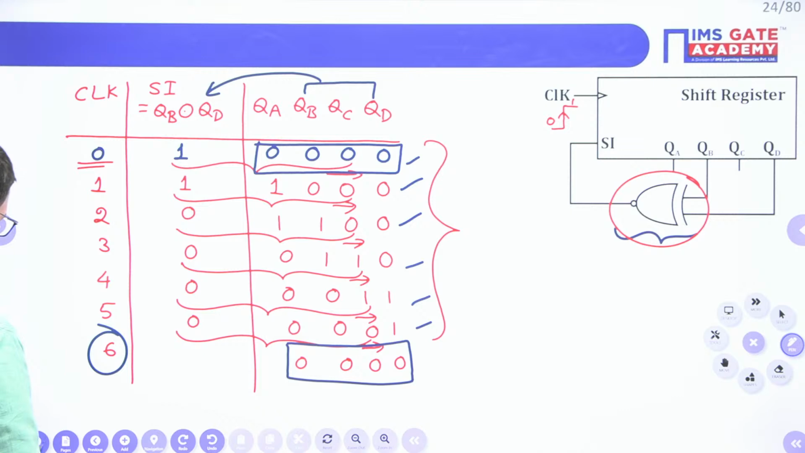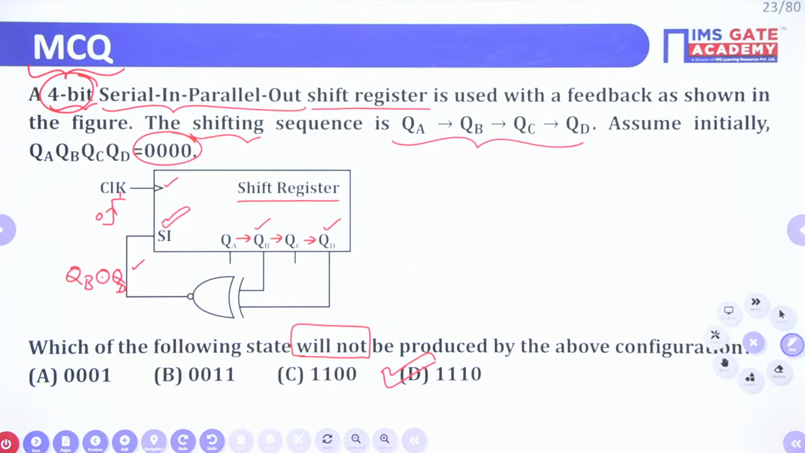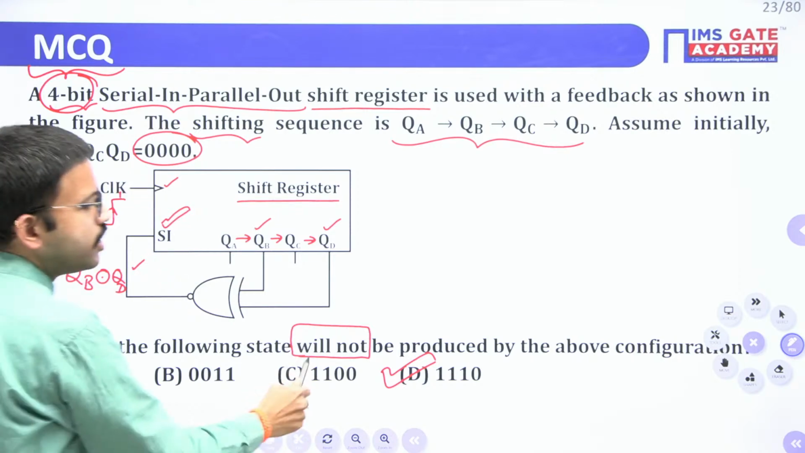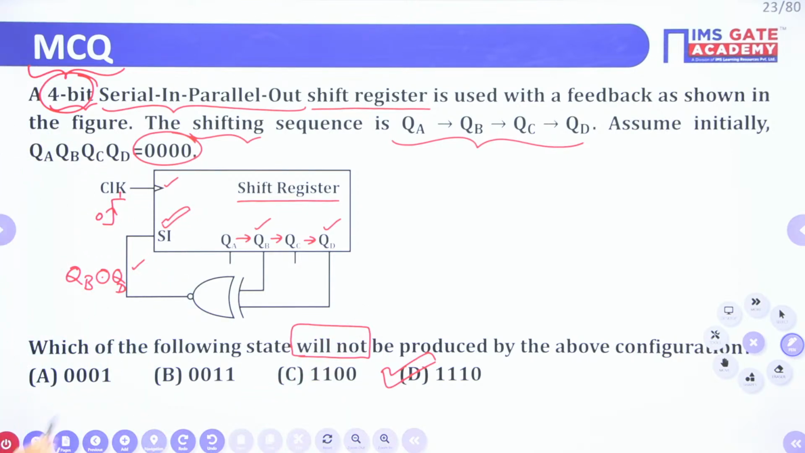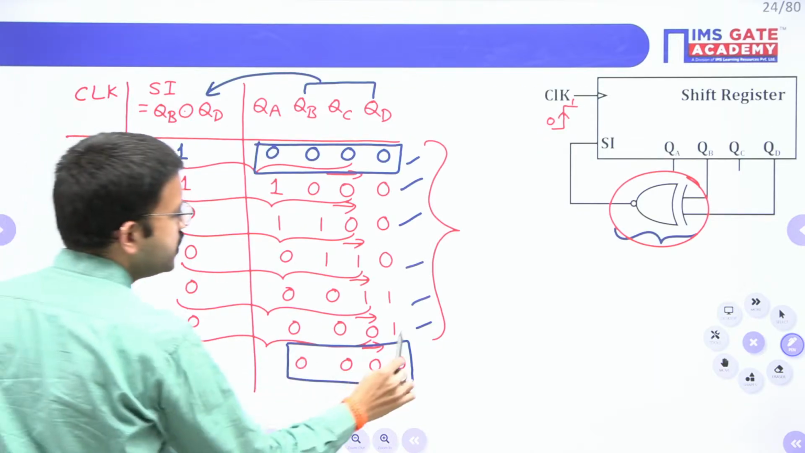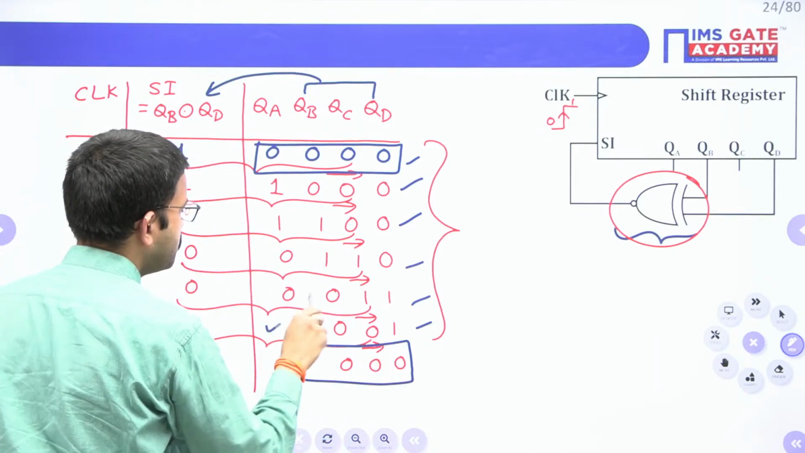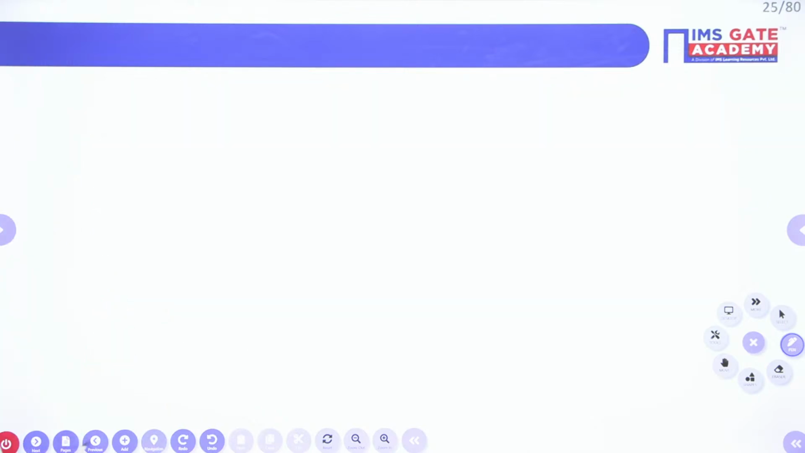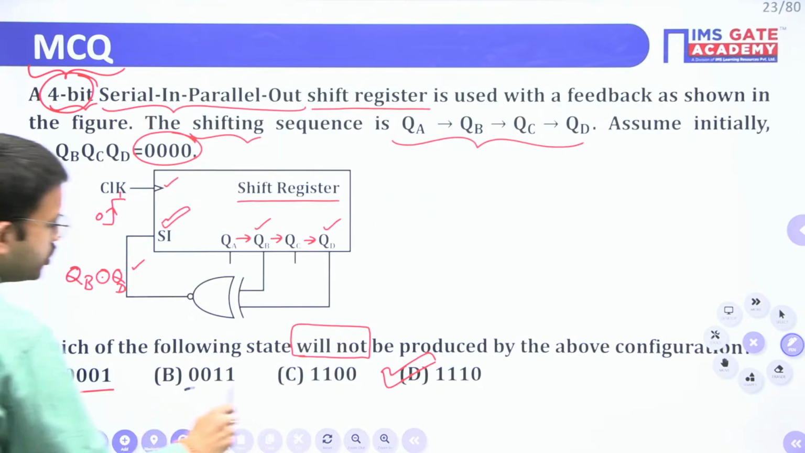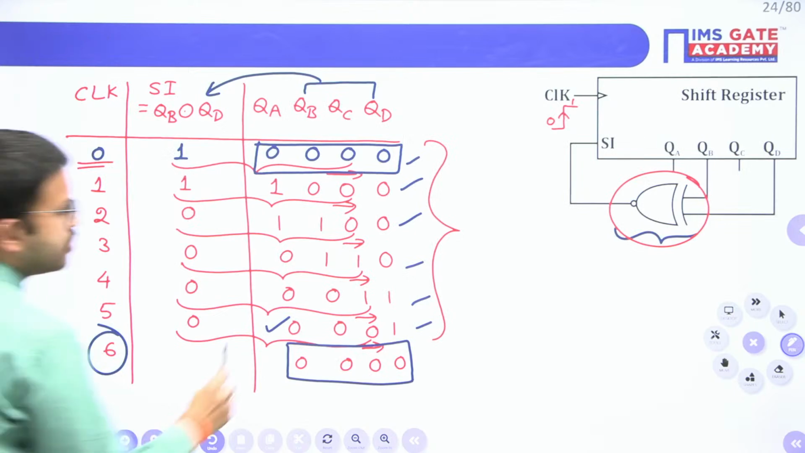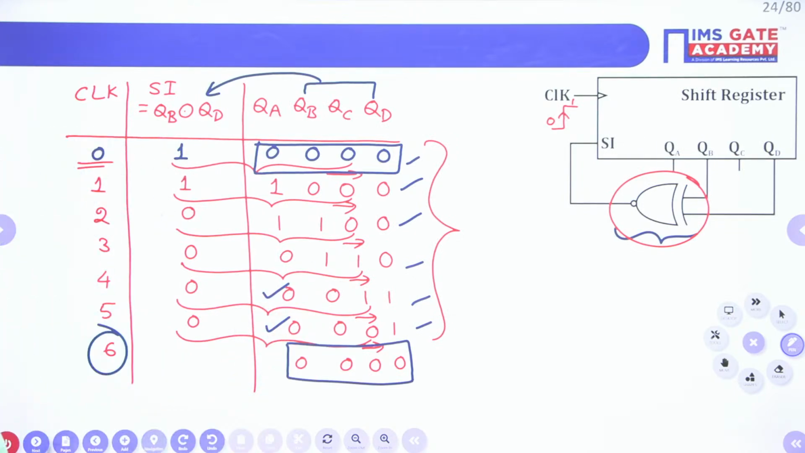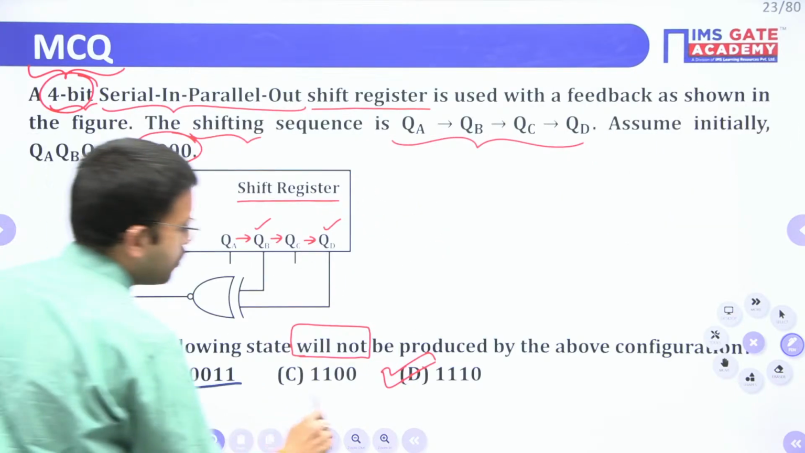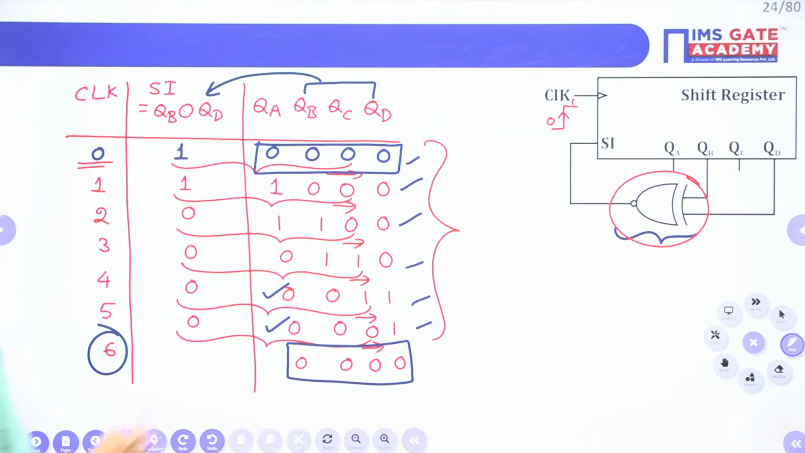Now, in this question what they have asked, this particular overall circuit will not produce which state? Okay. So, here you are having 0001, yes, we are getting here. Then 0011, yes, we are getting 0011. Next 1100, 1100 also we got, okay.